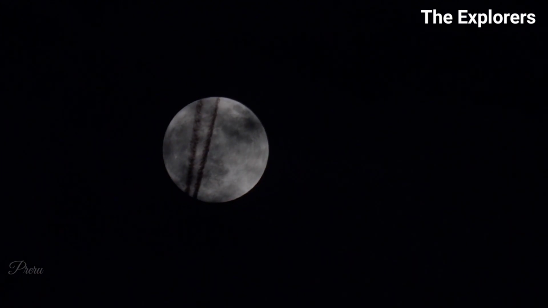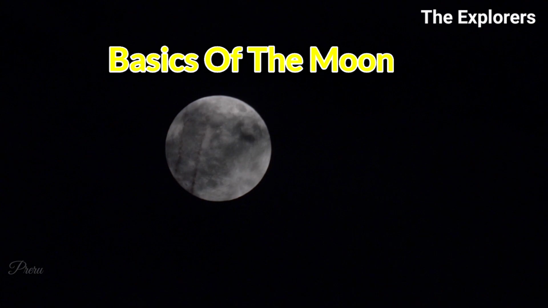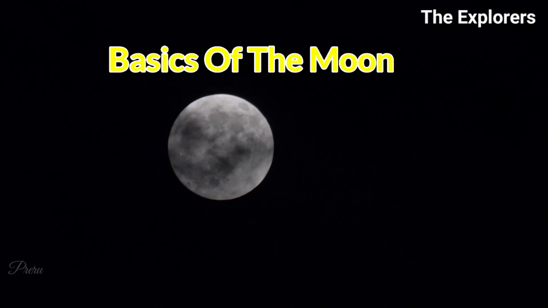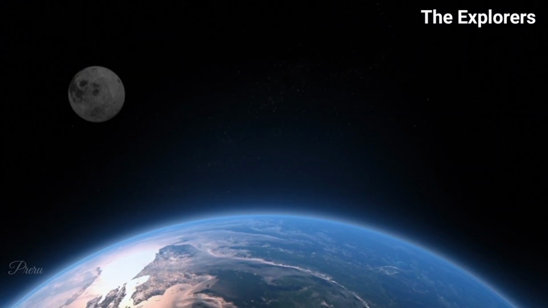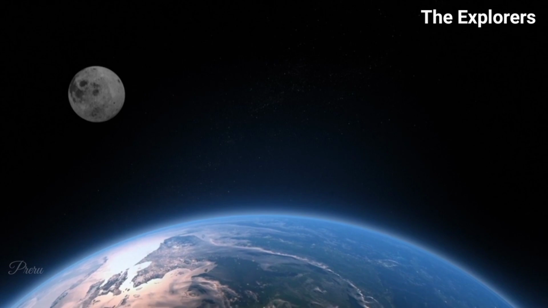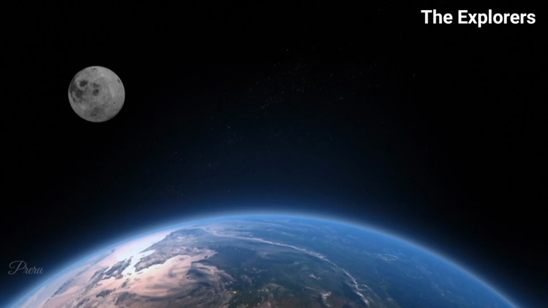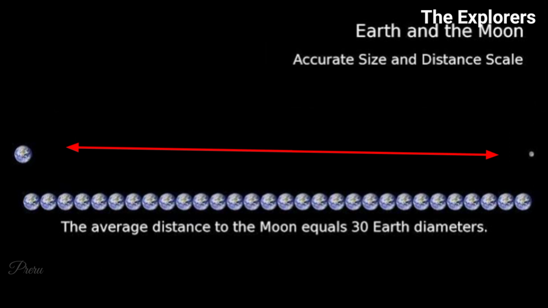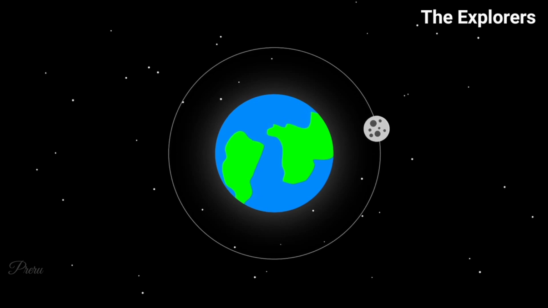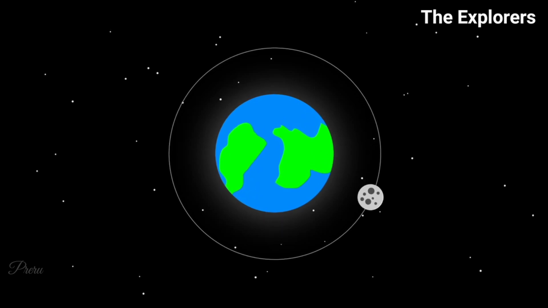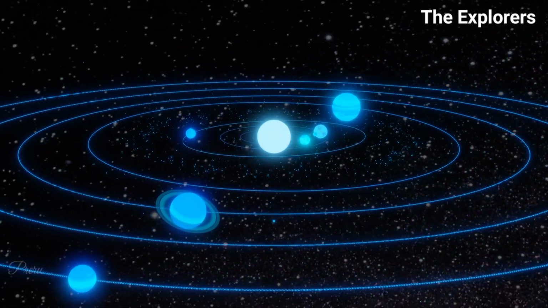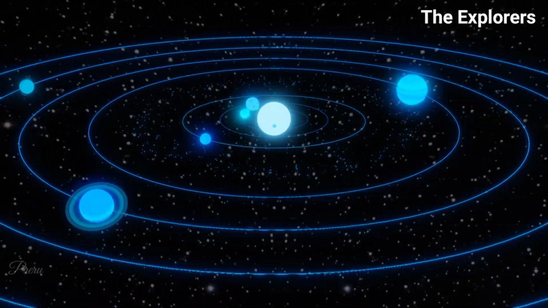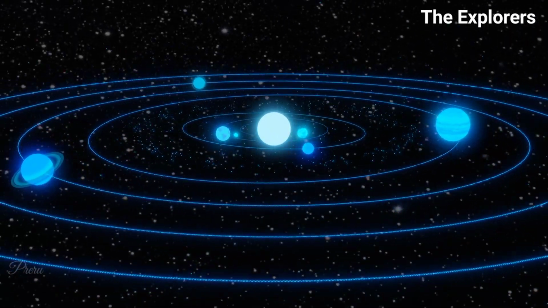But before understanding this, let's know some basics about the moon. We all can see the moon from Earth. Do you know how far the moon is from the Earth? Let's see. The moon is nearly 4 lakh kilometers away from us. And do you know that 30 Earths can fit in between the moon and the Earth? So, isn't it surprising? Now, as you know, we have recently sent Chandrayaan to the moon and also the USA has sent humans on the moon. Isn't that so astonishing and doesn't it tell us about our extraordinary capabilities?